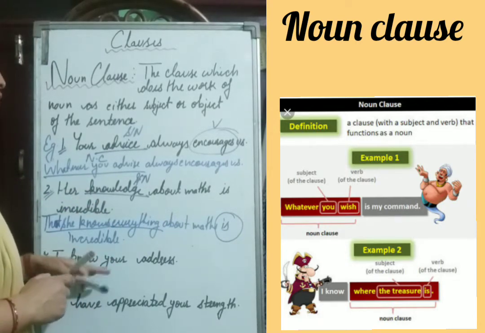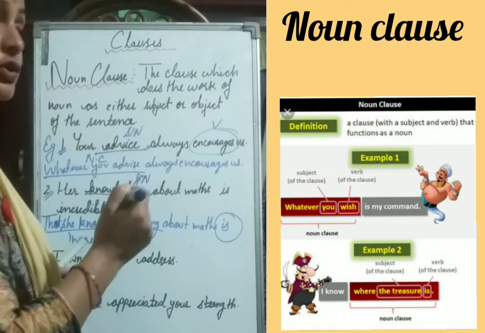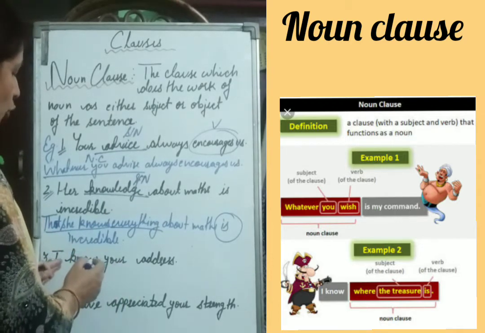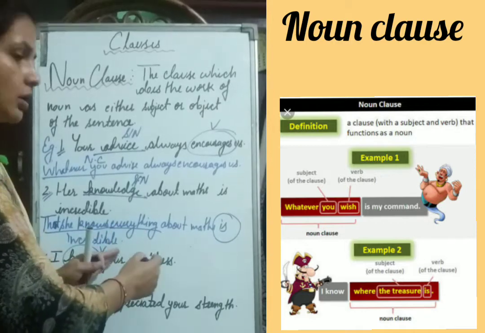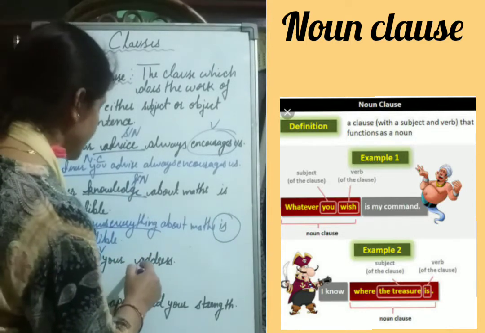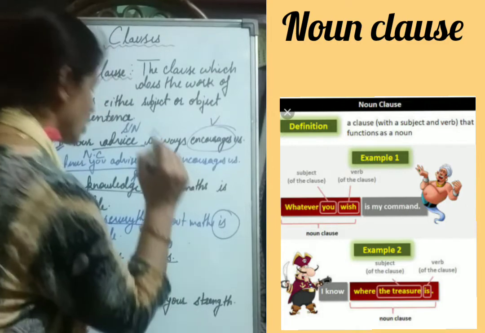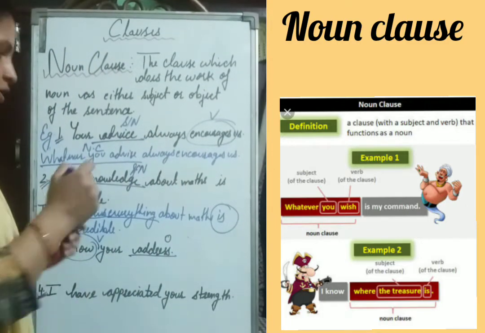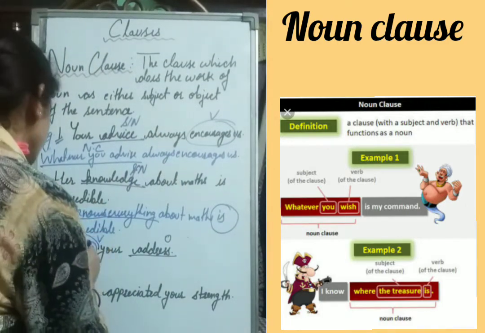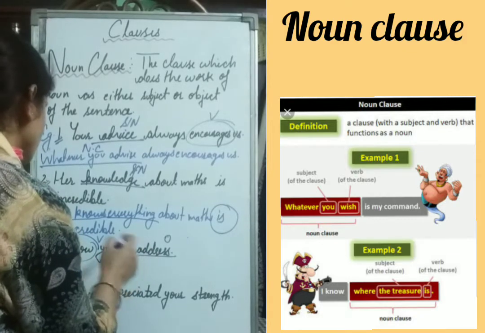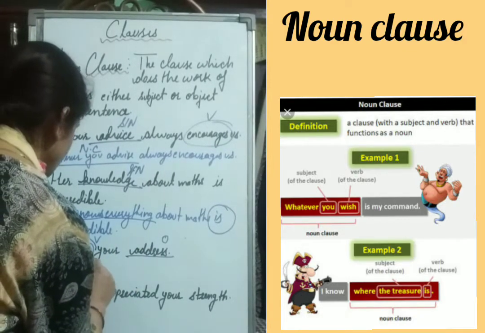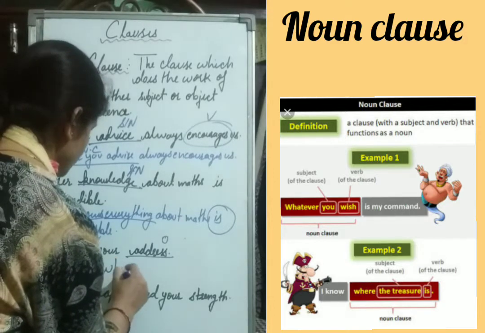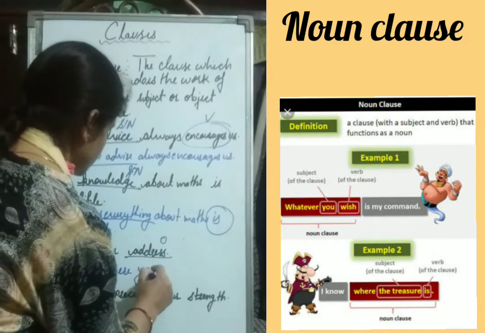Next one, I know your address. Now here children, this know is the verb here. And after this verb, there is written address. So this is the object. Now here how are we going to write the clause? Again we have to replace this. I know where you live.